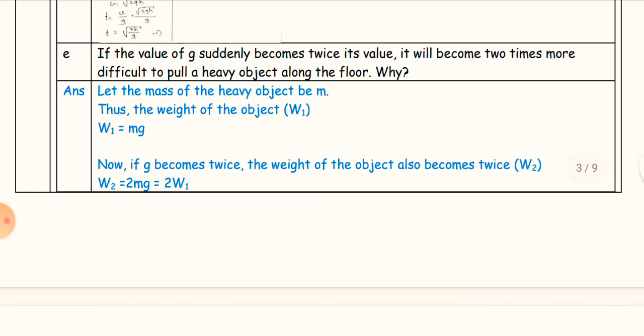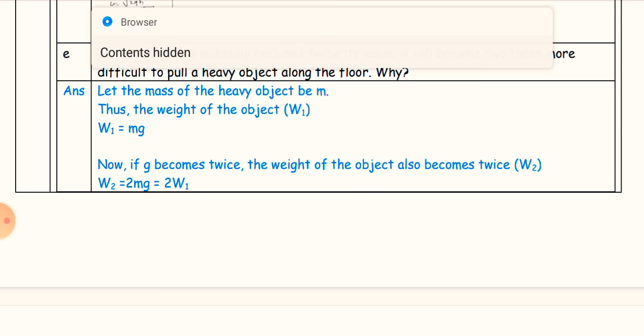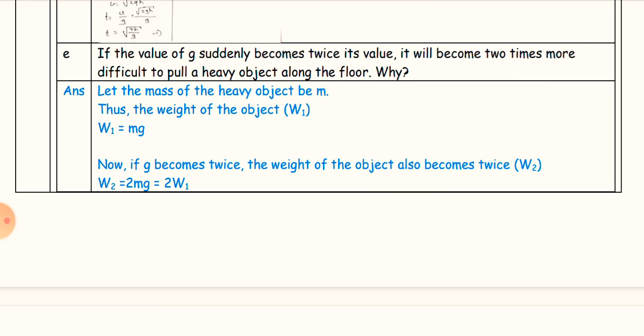Next, if the value of g suddenly becomes twice its value, it will become 2 times more difficult to pull a heavy object along the floor. Why? Answer: let the mass of the heavy object be m, thus the weight of the object is w1. w1 is equal to mg.